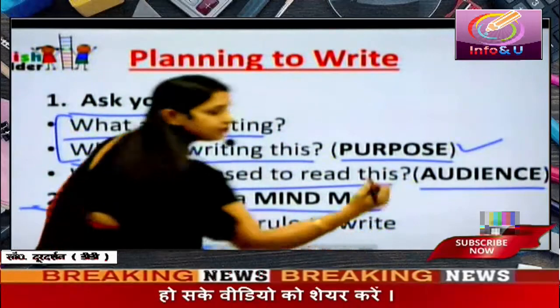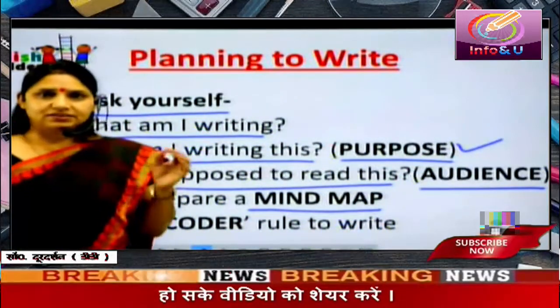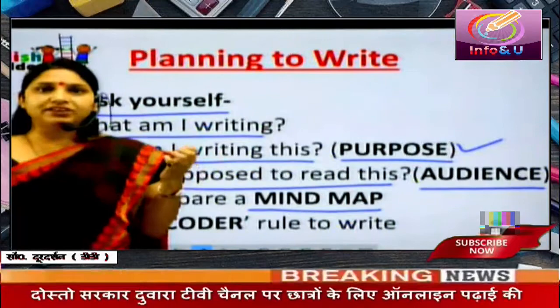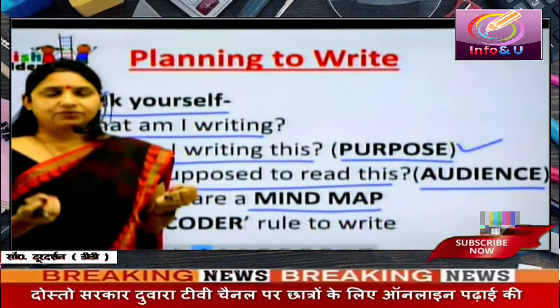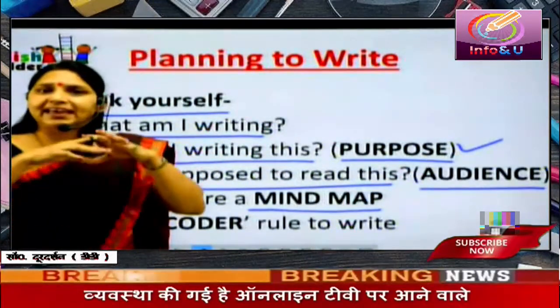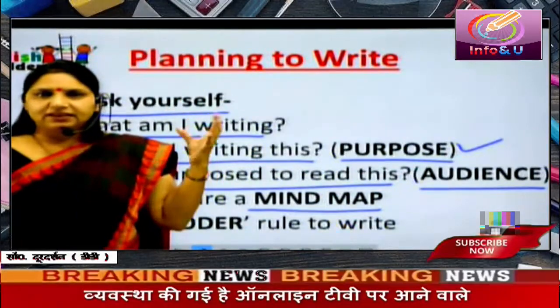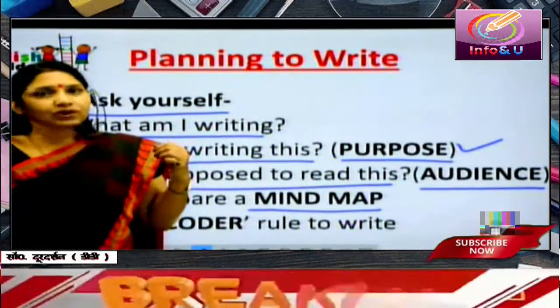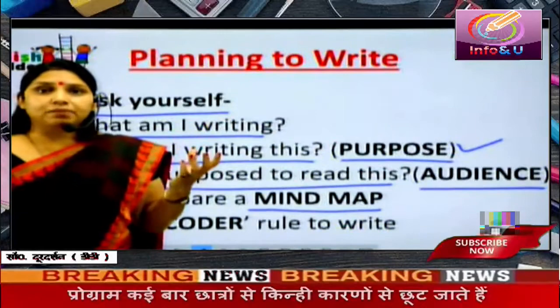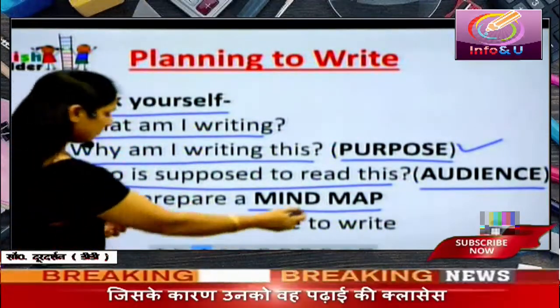What is a mind map, children? A mind map is something that happens in your mind when you think about something. When you think about a topic, so many ideas pop up in your mind. Study that. Read what is happening in the mind, what you are thinking about, and then note it down. This is the mind map.